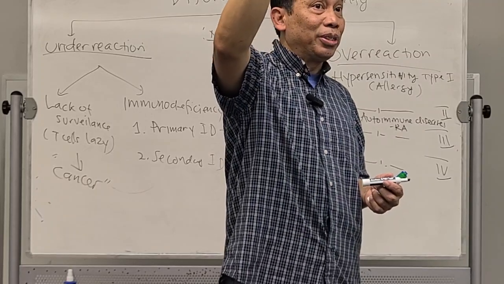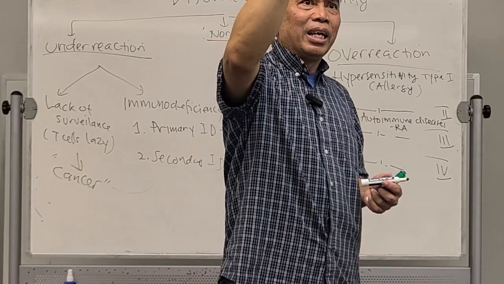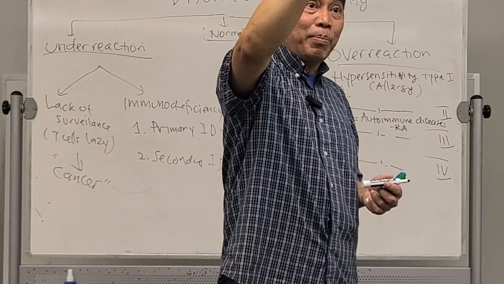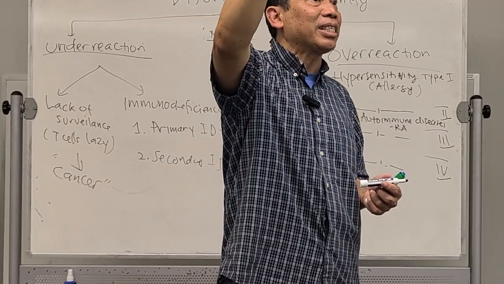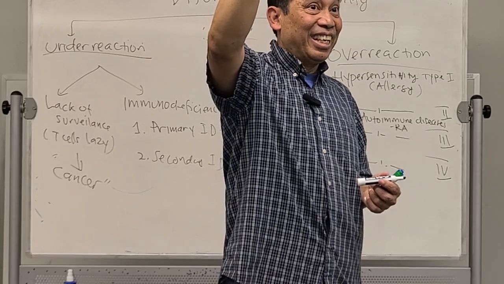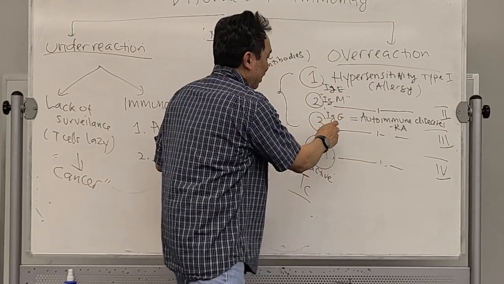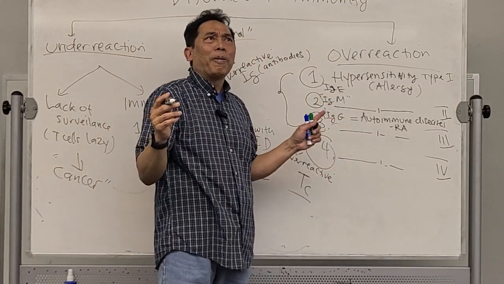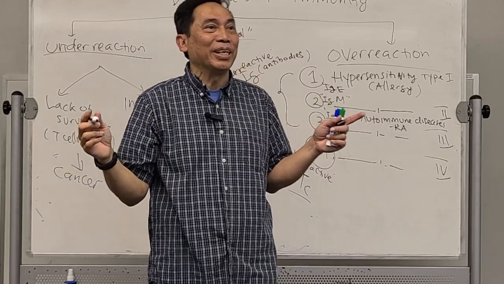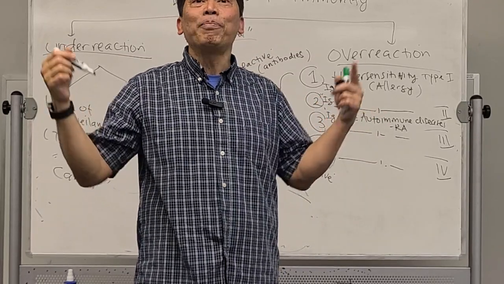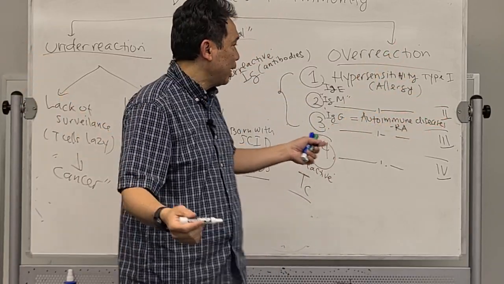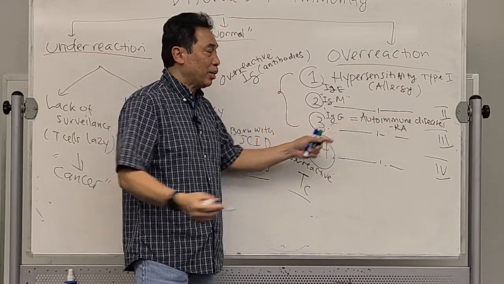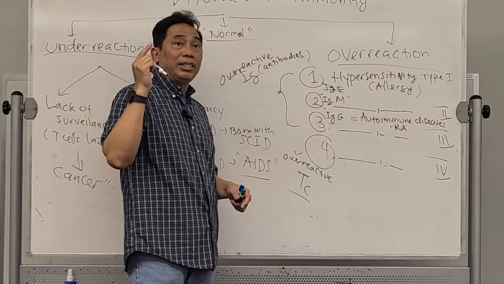What is lupus? Type 1 diabetes is the IgG actually killing your beta cells. There are so many autoimmune diseases that happen in some people. That's type 3, caused by the IgG.